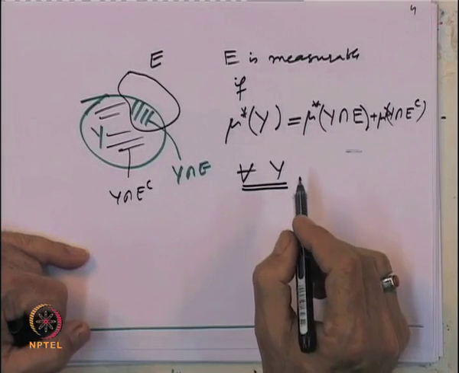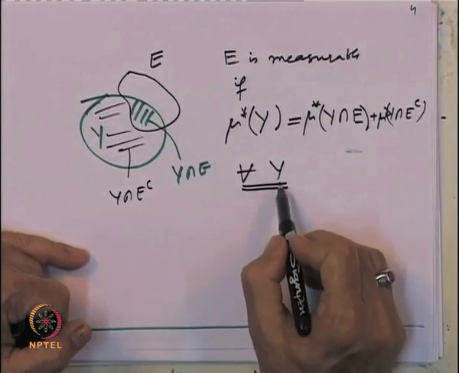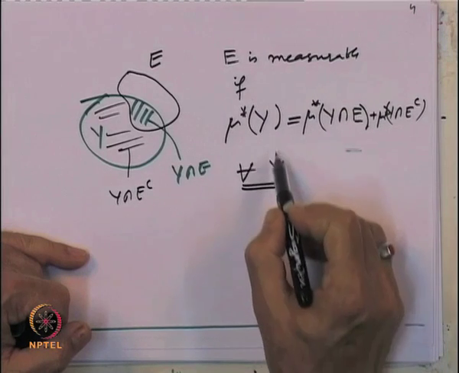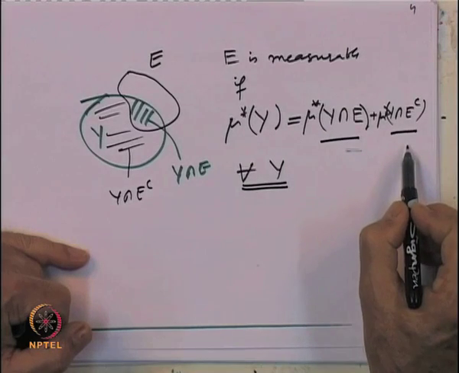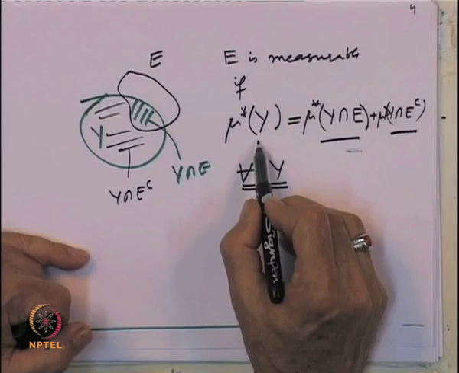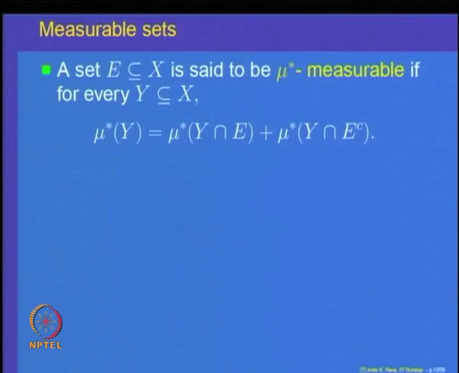So, we say that E is measurable if for any subset y, dividing y into two parts, y intersection E and y intersection E complement, the outer measure of y is the sum of these two outer measures. That is when we say a set E is measurable.